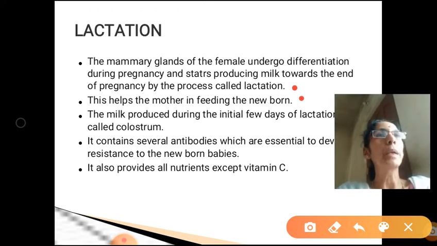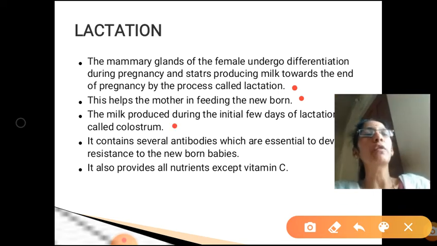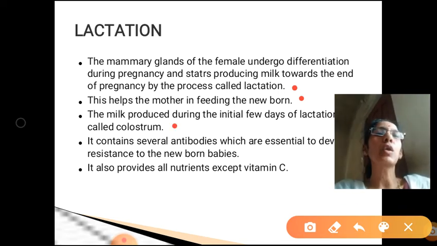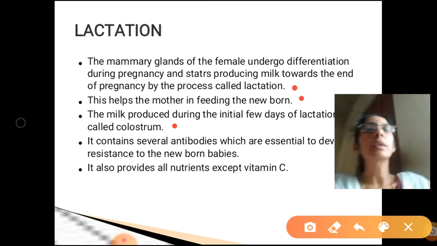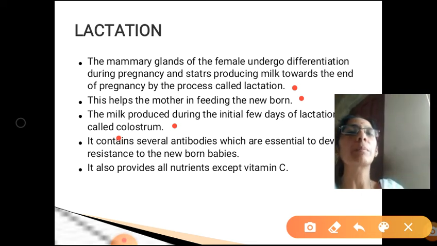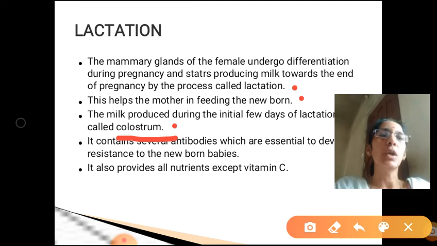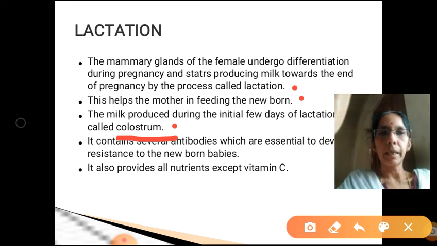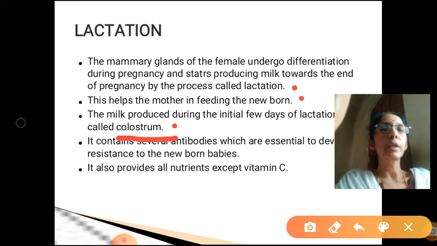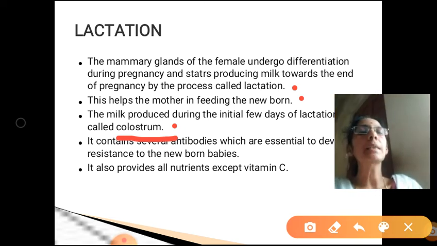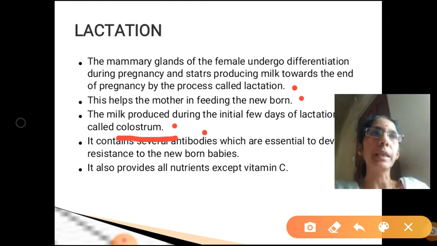The milk produced during the initial period of lactation is called colostrum. Okay, the name is colostrum. The milk produced during the initial stages of lactation is called colostrum, and doctors always recommend colostrum should be given to newborn babies because it contains several antibodies.